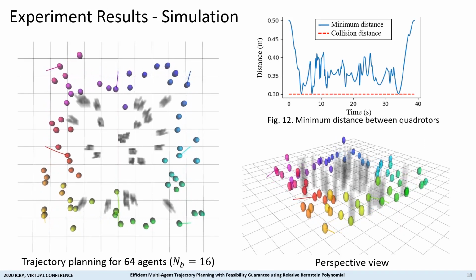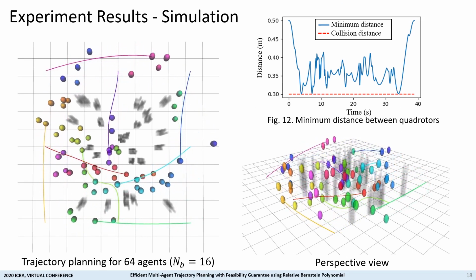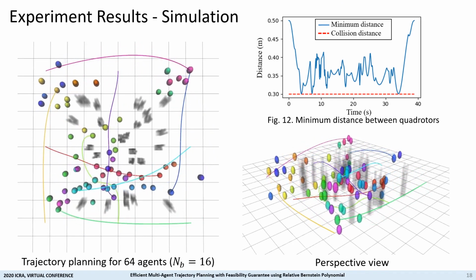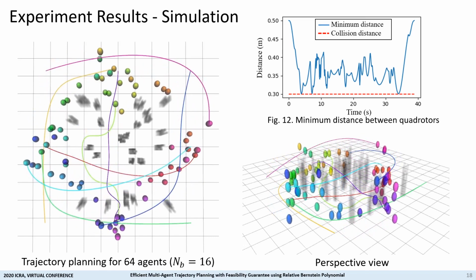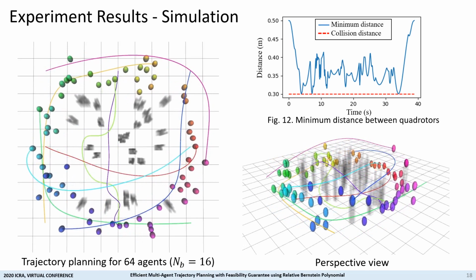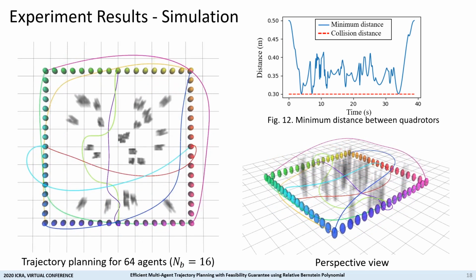This video shows the simulation results with 64 agents. Ellipses represent the collision models of quadrotors, and gray boxes show the position of obstacles. As we can see in Figure 12, the minimum distance between quadrotors is always greater than collision distance, which means that there is no inter-collision between quadrotors.